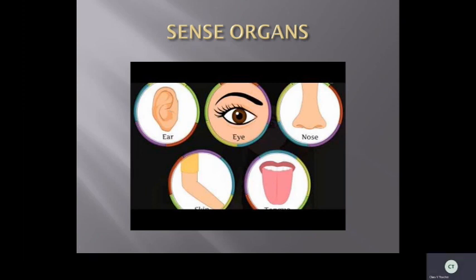Ears. All of you close your ears now. Can you hear anything? No. See, with the ears, you can hear sound. Suppose anybody is blowing a horn near your ear, or somebody is whistling. How will you feel? Very harsh sound. Suppose you are listening to music. How will you feel? You'll enjoy it, isn't it? If you are listening to any fast music, automatically with the help of the ears, your body reacts and you'll start dancing, isn't it? So these are the things we can do with the help of the ears.